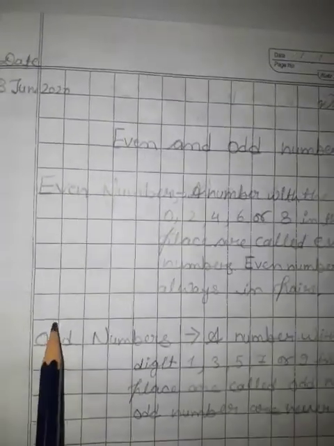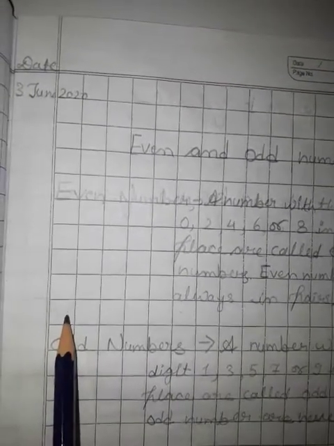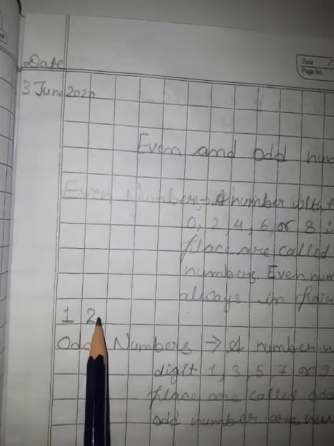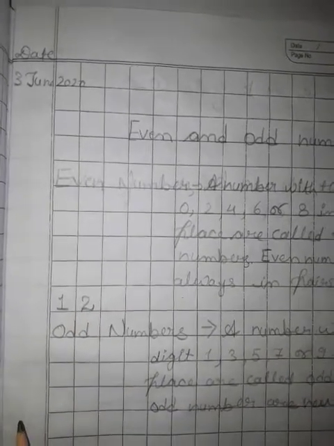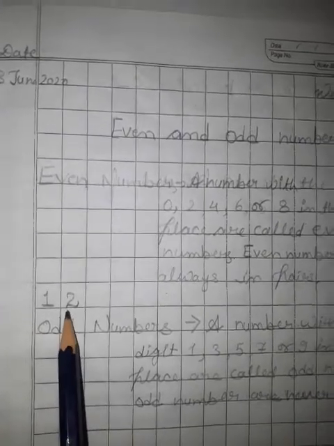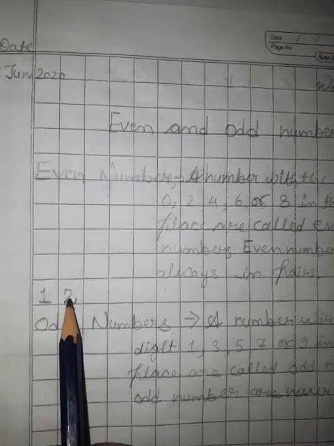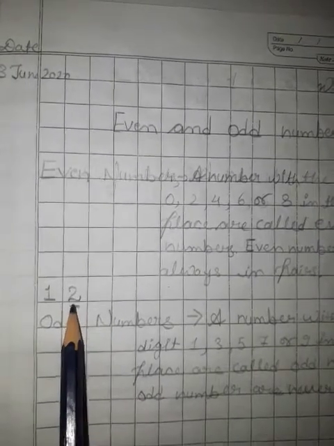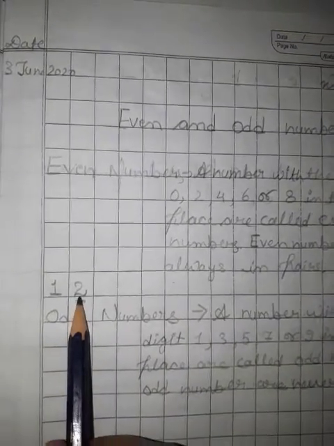Let's see one example. Look at 12. This is 12, and what can you observe in the ones place? This is 2. So 2 is in the ones place.